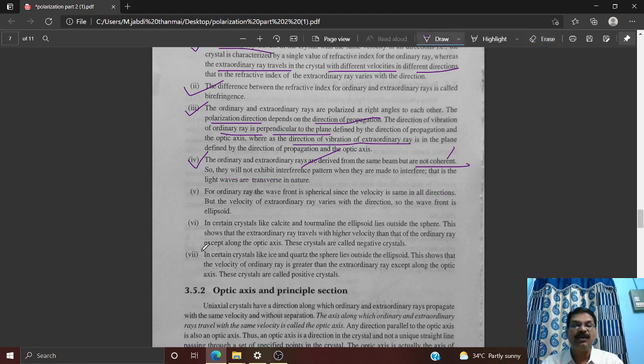Okay, now coming to the sixth point: in certain crystals like calcite and tourmaline, the ellipsoid lies outside the sphere. Is it clear? Suppose you take a calcite crystal, uniaxial, and tourmaline, uniaxial. These two we call uniaxial crystals. In both crystals, like calcite and tourmaline, the ellipsoid lies outside the sphere. It does not exist inside the sphere. So as far as velocity is concerned, the extraordinary ray travels with higher velocity than the ordinary ray. Is it clear? That is one of the important points. But this situation happens in negative crystals.